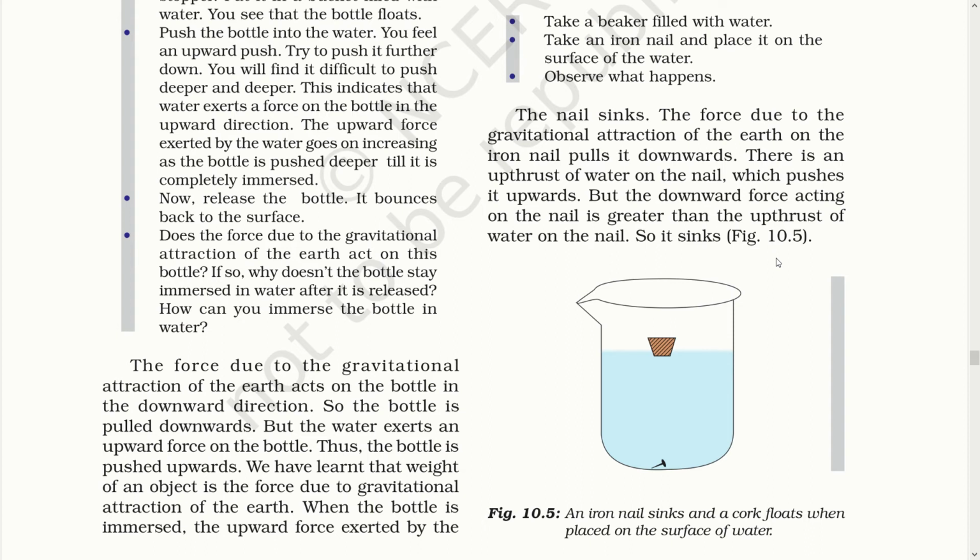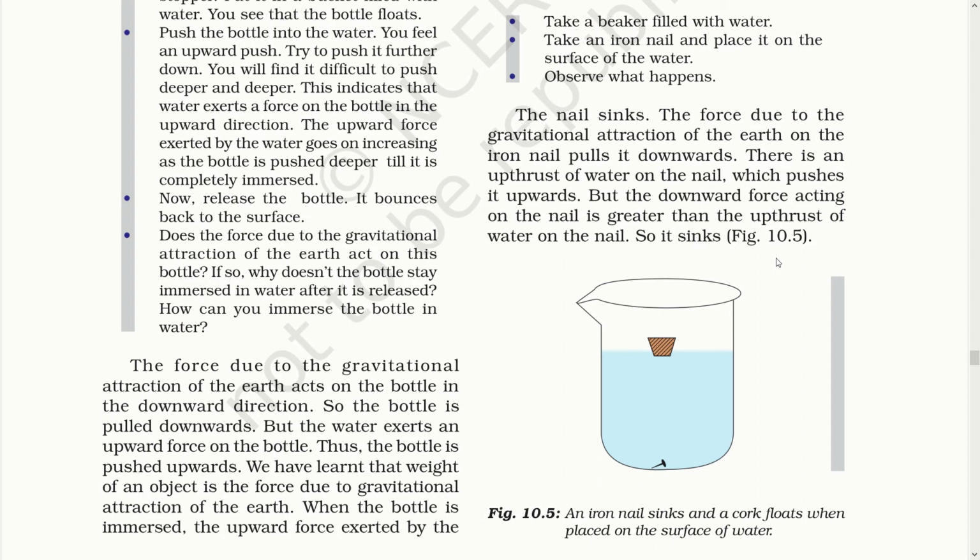The floating or immersing of an object depends on two factors. The first is the shape of the object. The nail experiences gravitational pull inside water, but it does not apply equal pressure in all directions inside the water. The gravitational pull is greater than the upward thrust experienced by the nail, so it sinks. While the ship has a shape which exerts equal pressure in all directions, and in return the water exerts pressure on the ship due to its shape, which keeps it floating.